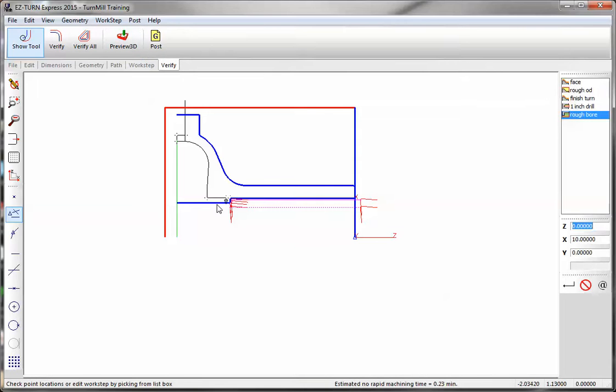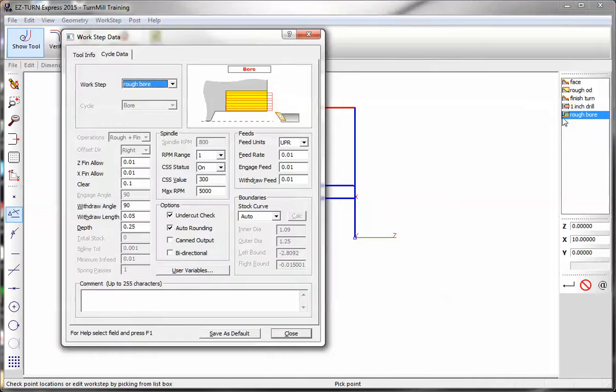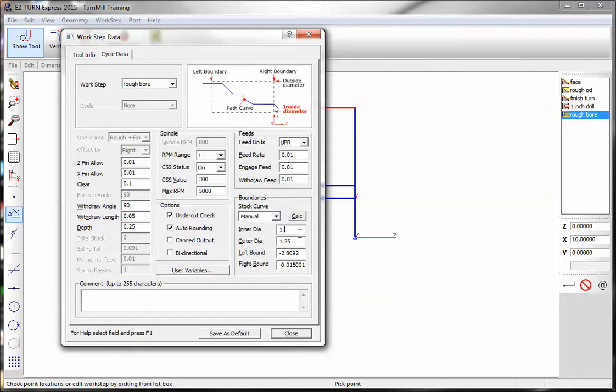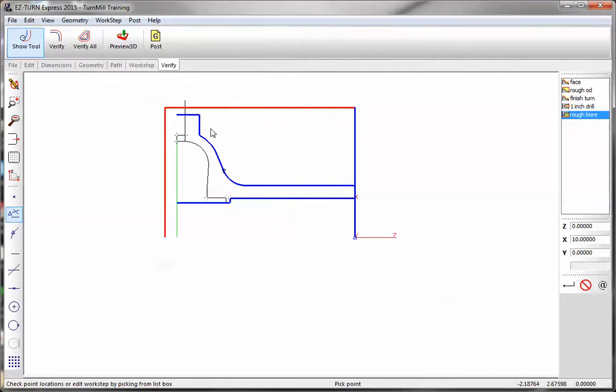Now we want it to cut through the other end, so we'll go manual just like we did the last time, and our inner diameter is actually 1 inch. And now we get the extra pass.